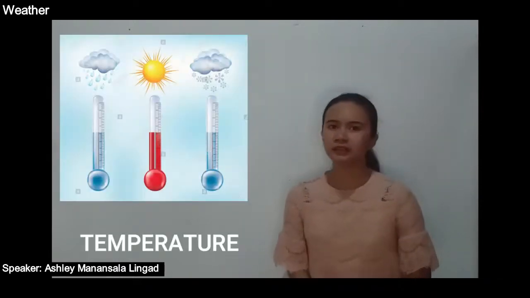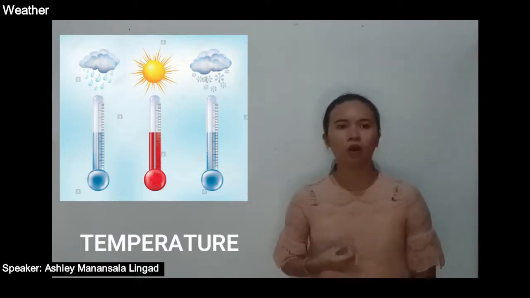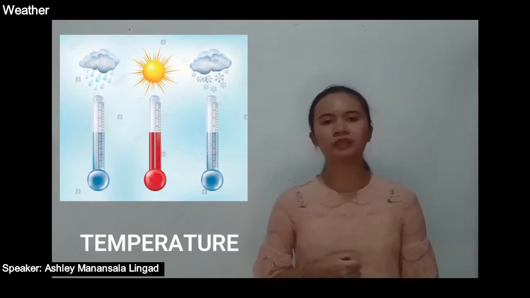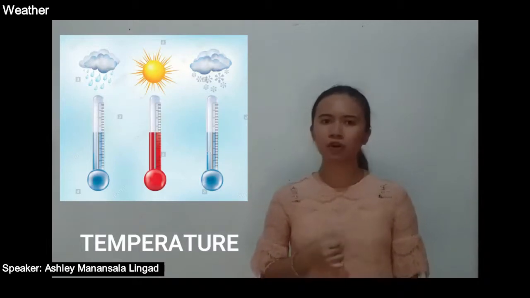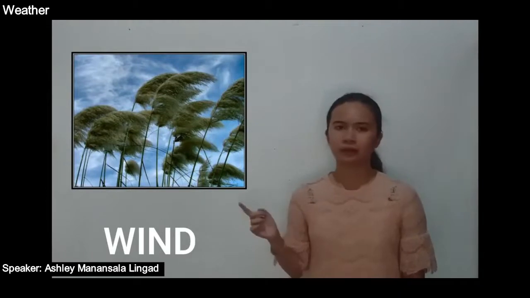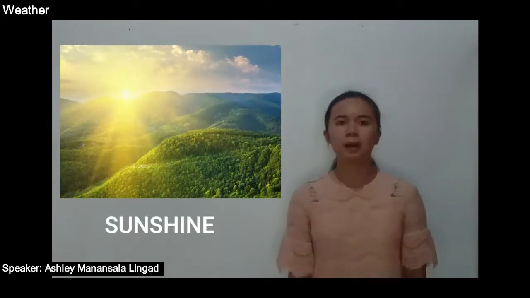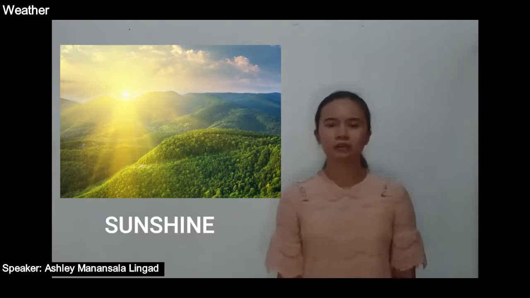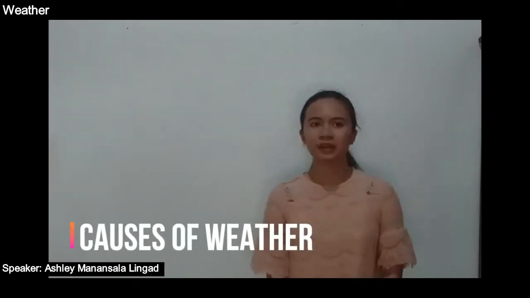Temperature is the degree of hotness and coldness of the air, which changes not only between day and night, but also from season to season. Next is wind. It's the movement of air. Last is sunshine. It's the amount of rays, light, and warmth of the sun from a particular location. Next is the causes of weather.